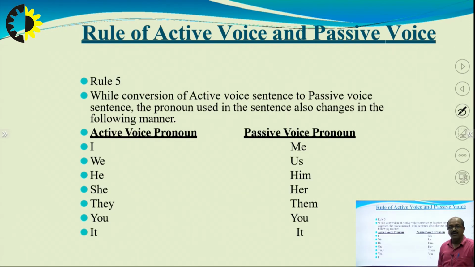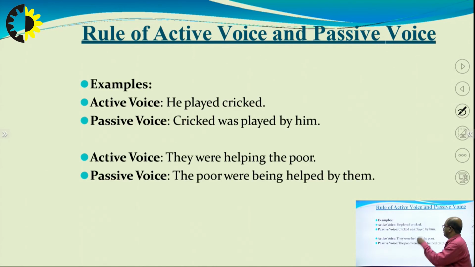Next, rule 5. In rule 5, we see that while converting an active sentence to a passive voice sentence, the pronoun used in the sentence also changes in the following manner. Active voice pronouns are generally I, we, he, she, they, you, it. In passive voice, I becomes me, we becomes us, he becomes him, she becomes her, they becomes them, you will remain you, it will remain it.